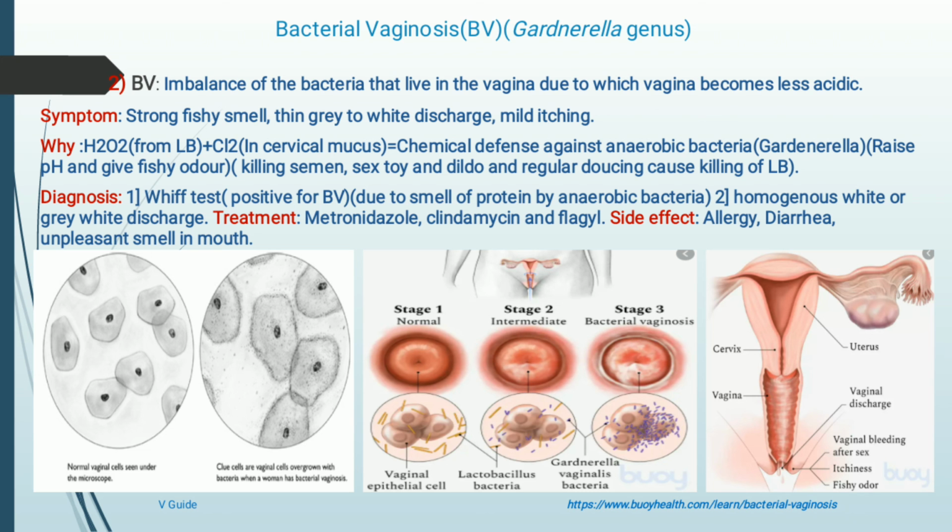So what is the treatment for this? There are different kinds of medicines, drugs, that is metronidazole, clindamycin and Flagyl. But there are some side effects of these medicines, that is allergy, diarrhea, and an unpleasant taste in the mouth. So these are the side effects after using these drugs. So this is all about bacterial vaginosis.